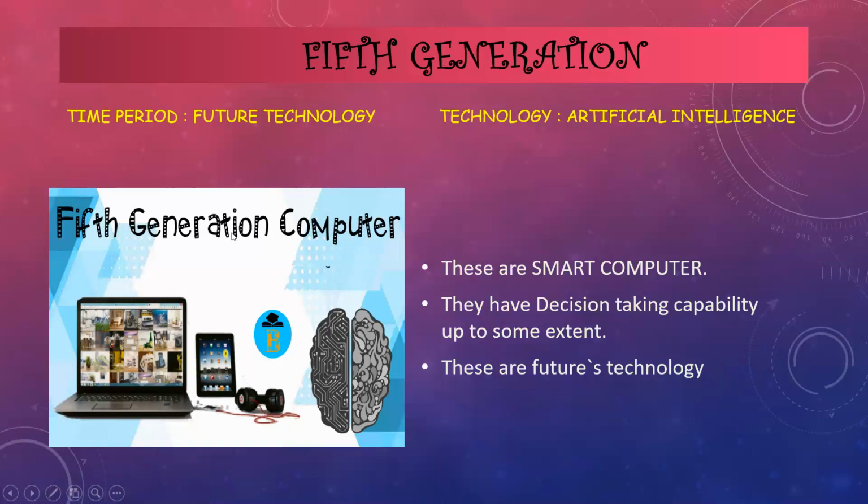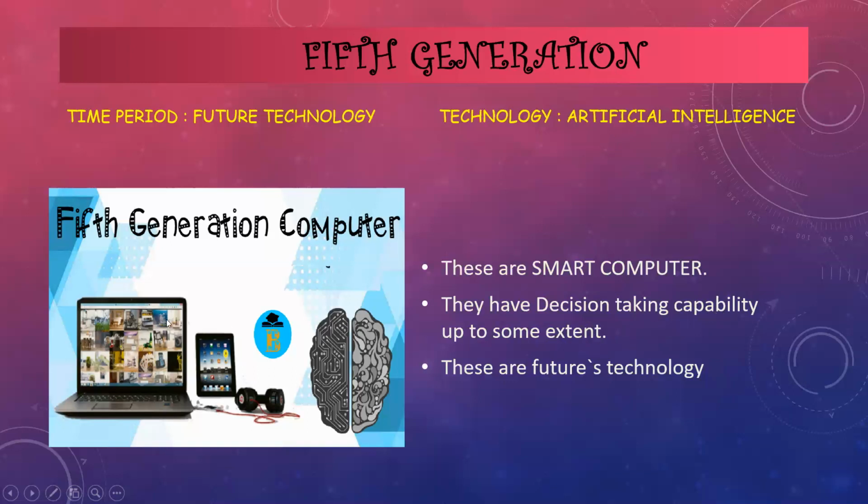So in the fifth generation computer, there is a lot of change in the technology, so our future generation computers become smarter than today. Okay, these are smart computers. They have decision taking capability up to some extent. What is decision taking capability?